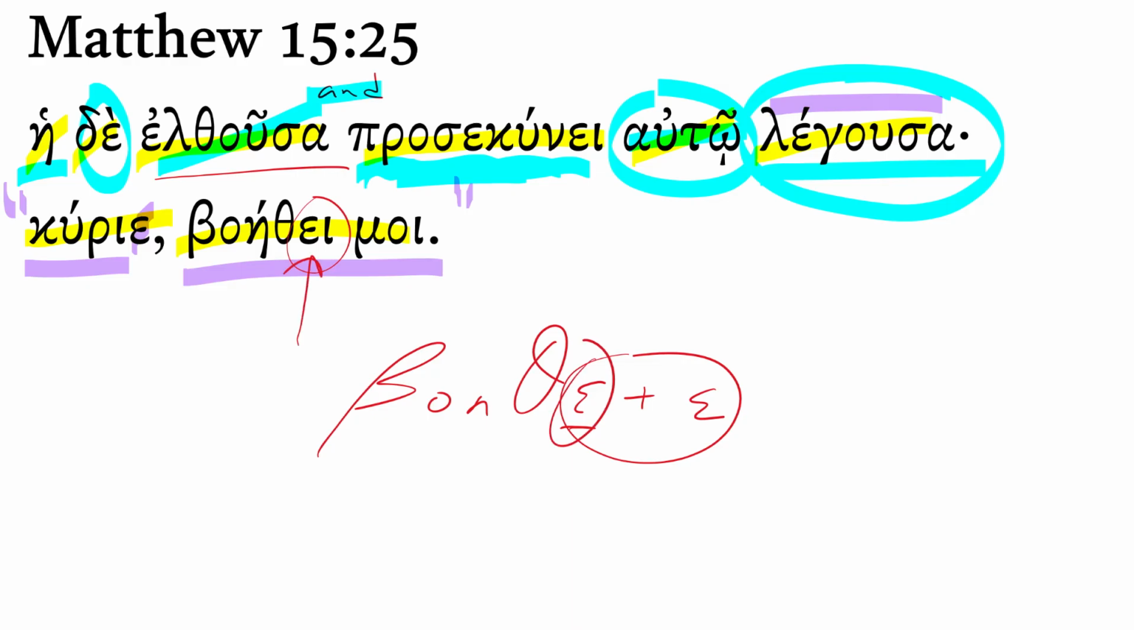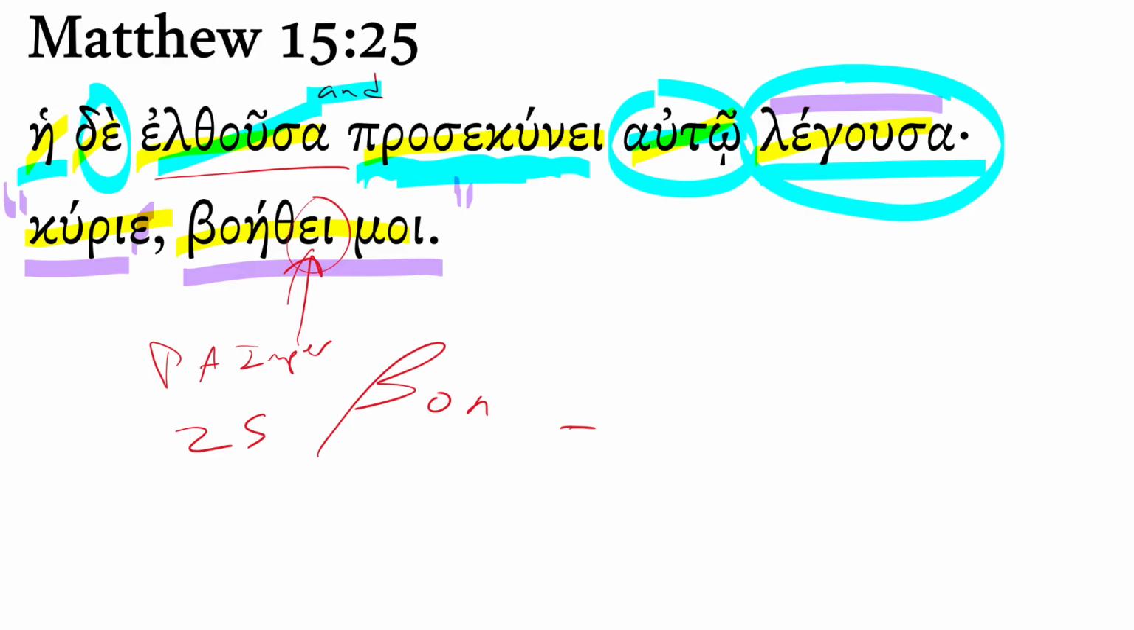You have one egghead, you add another egghead, you get egghead intelligence. So we have A. That's a present active imperative. Present active imperative, second person singular. Obviously not a command, but a request. The Canaanite woman here speaking to Jesus, help me.